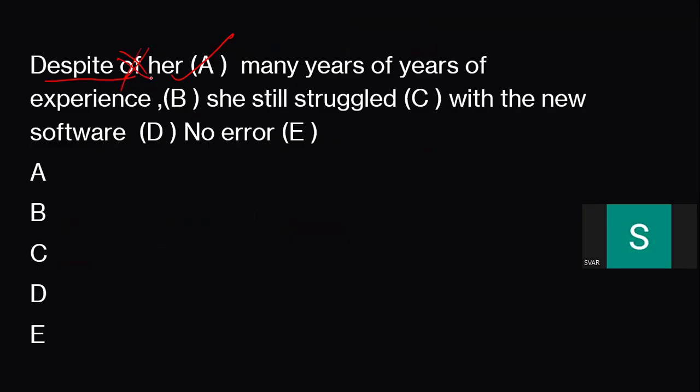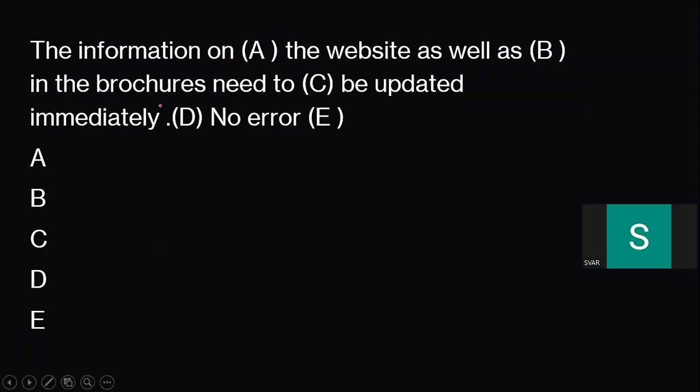As you have checked and guessed correctly, despite her. So no need to check further. Why? Because in one-day exams like banking, CGL, there will be only one error. You will not find more than one. So quickly, let's move on to the next one.